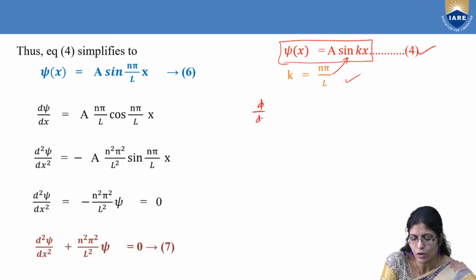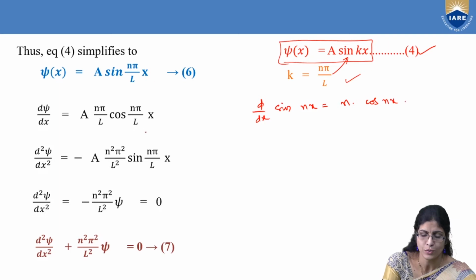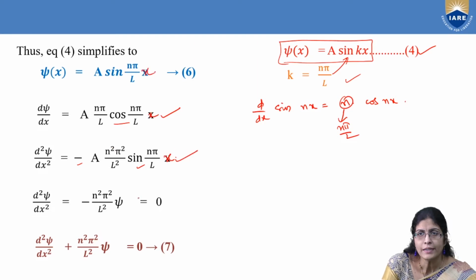Differentiation d by dx of sin nx is n into cos nx, right? So I just substitute that here, where n is n pi by L. So you get this. Differentiate it once again. So cos is what? Minus sin. And n is already there, and you get another n. So n into n is n square. What is n here? n square pi square by L square. So you get this.